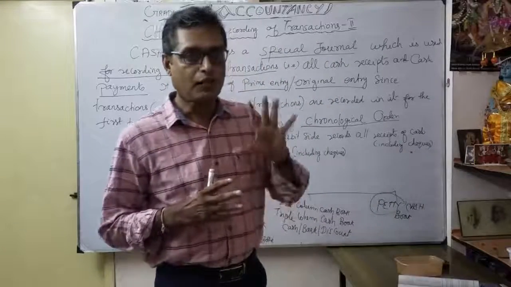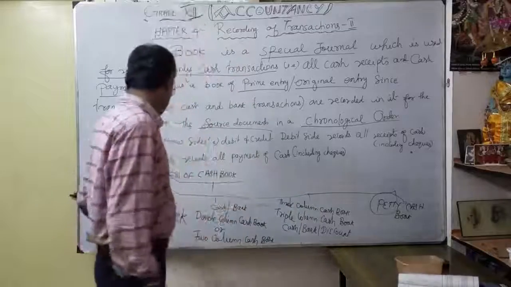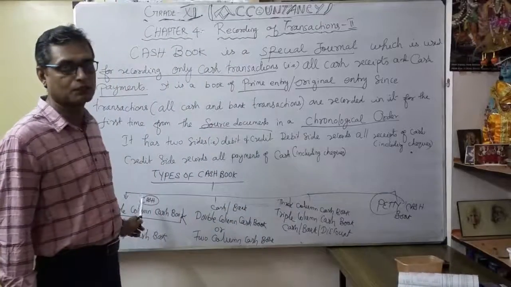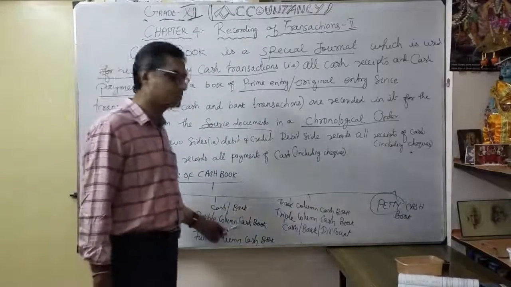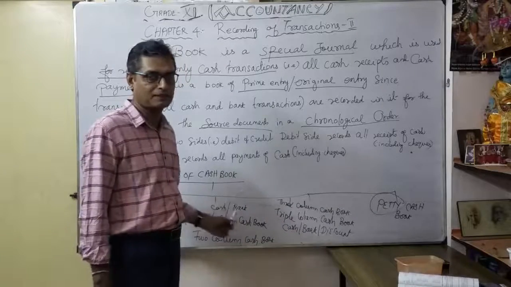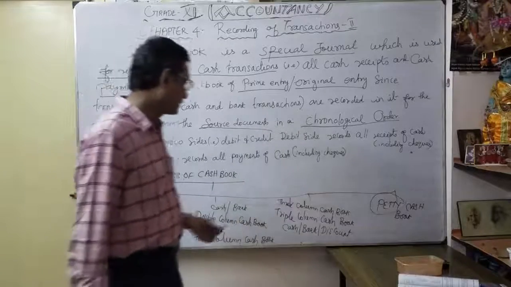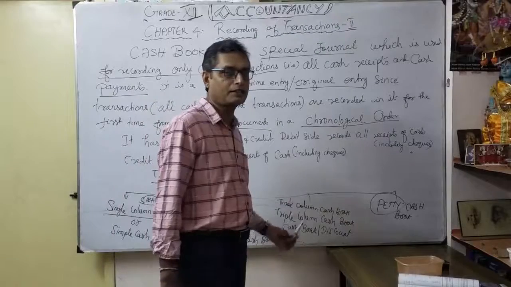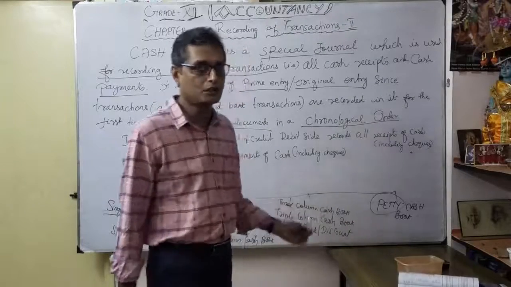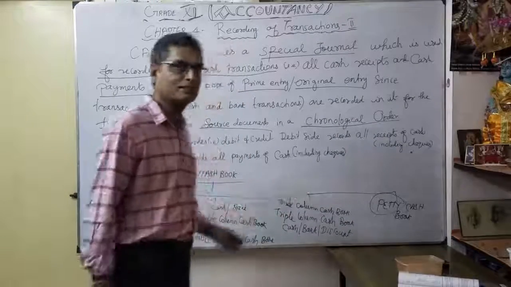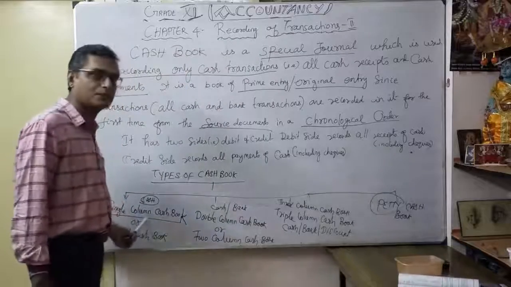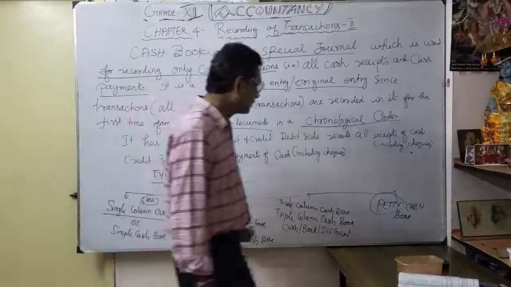Understood? So actually, how many types of cash book? Single column cash book deals with only cash. Double column cash book deals with both cash and bank, like checks. Triple column cash book, not only cash and bank, the discount part is also going to be recorded. For our discussion, only the single column cash book, double column cash book and petty cash book.